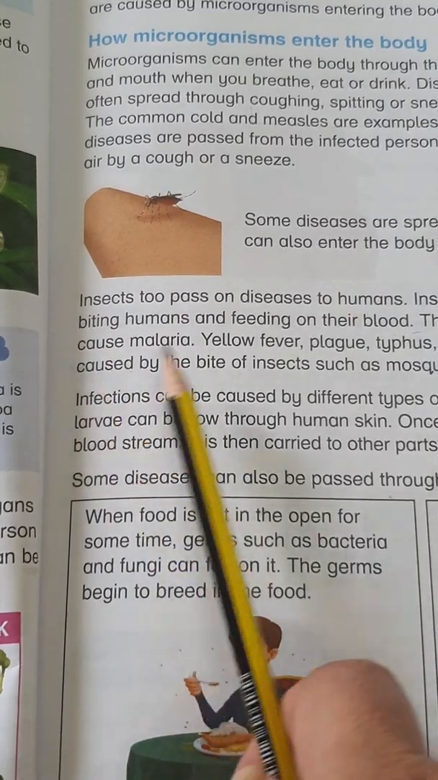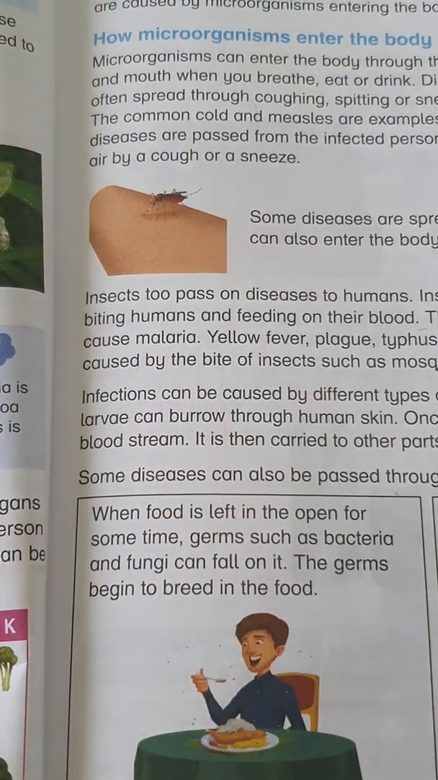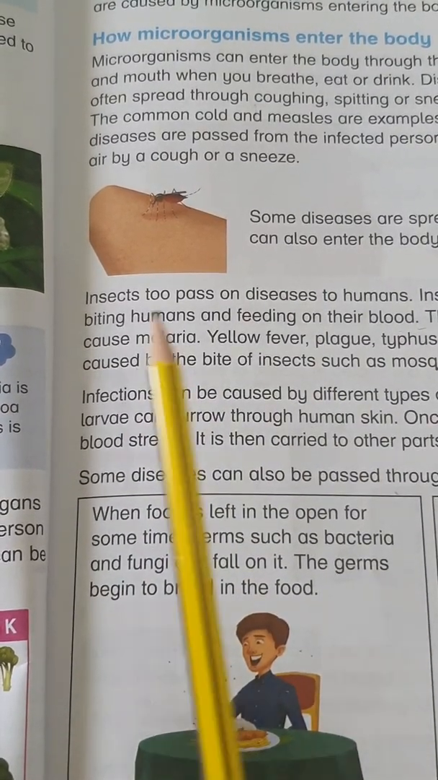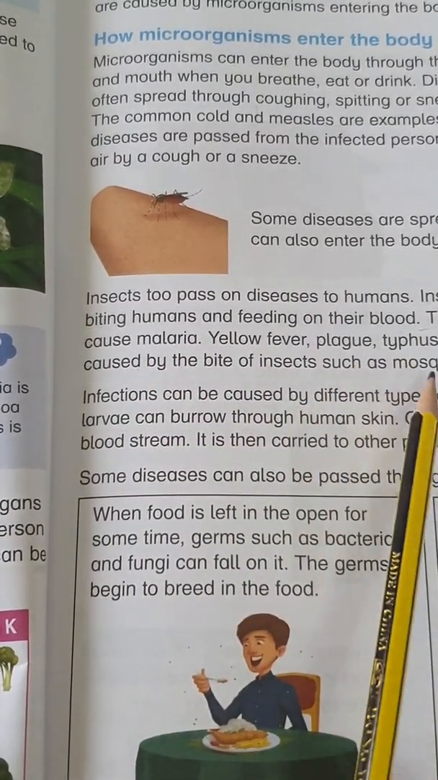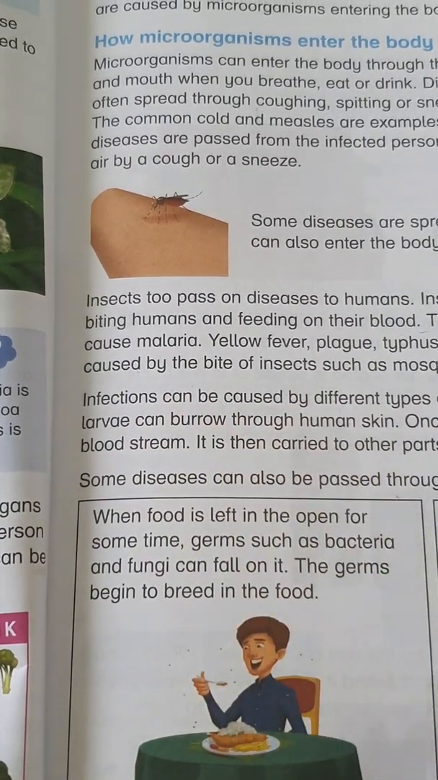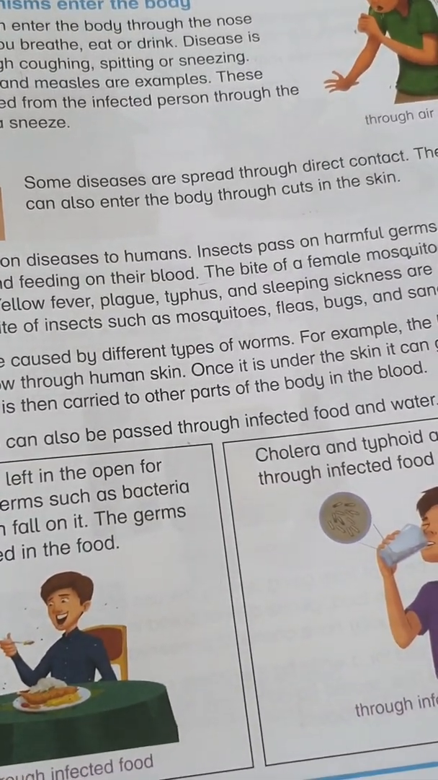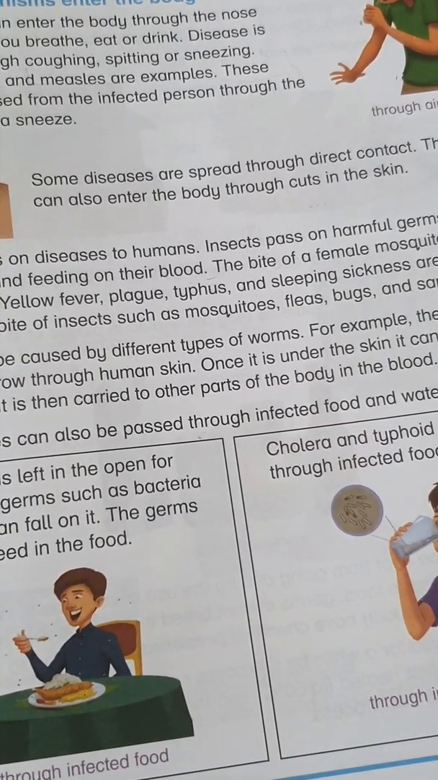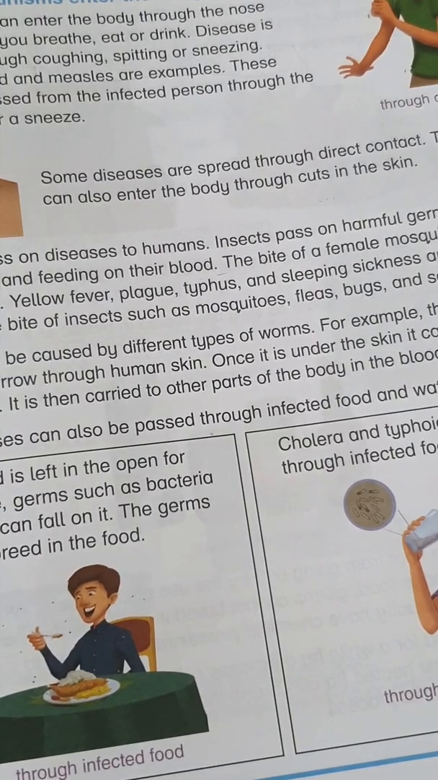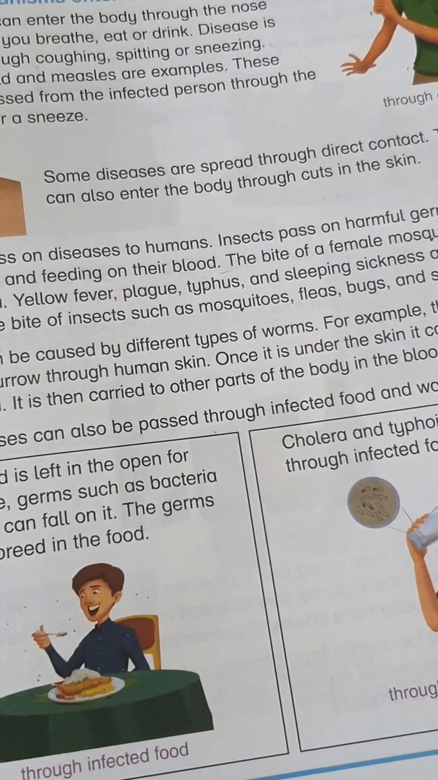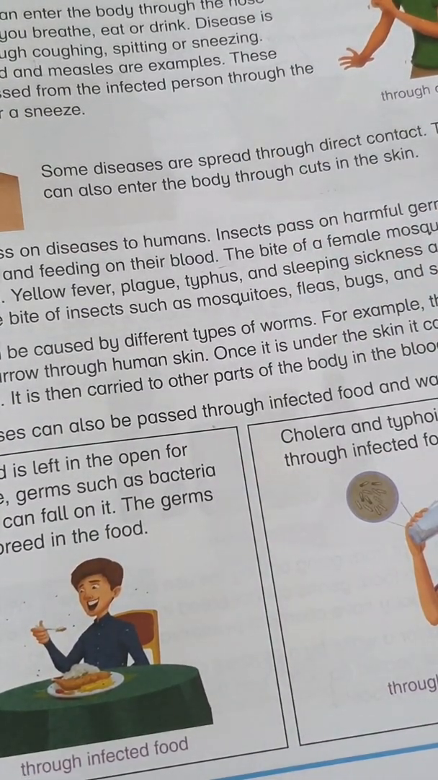The bite of a female mosquito can cause malaria. Malaria is a kind of very bad fever, and there are also many other sicknesses and health deficiencies that happen in malaria. Yellow fever, plague, typhus and sleeping sickness are also caused by the bite of insects such as mosquitoes, fleas, bugs and sand flies. Whenever you are going to sea beaches, please use some kind of precautions. Use a good amount of Vaseline or something on your body, so there should be no direct contact of fleas, the small kind of bugs which usually infect animals' bodies.